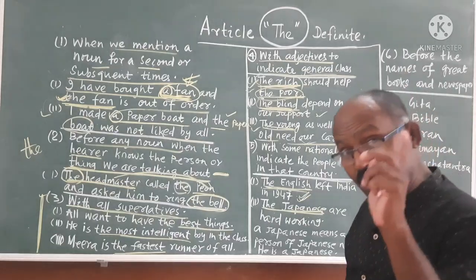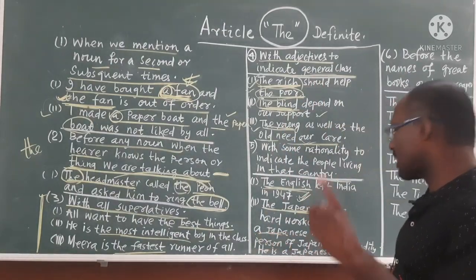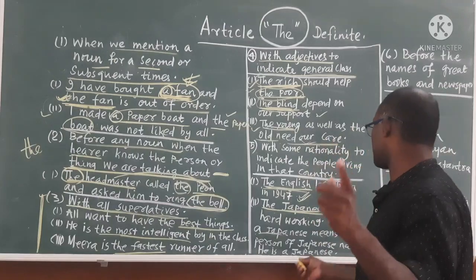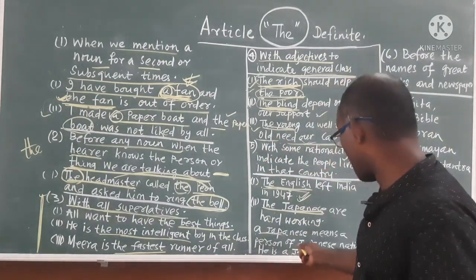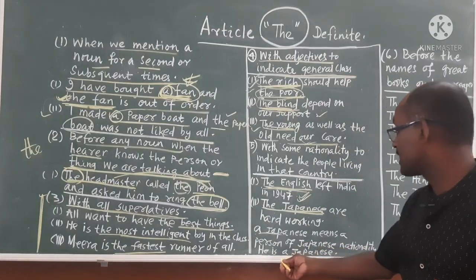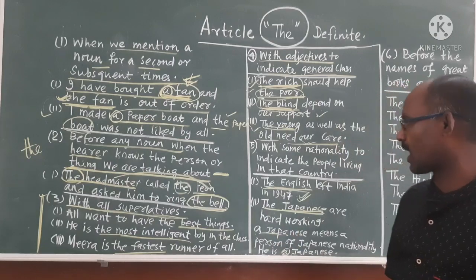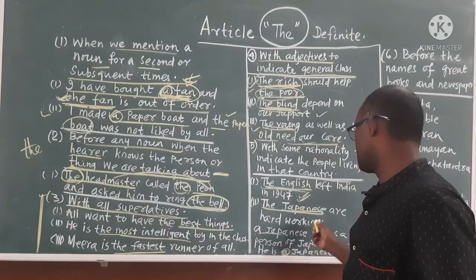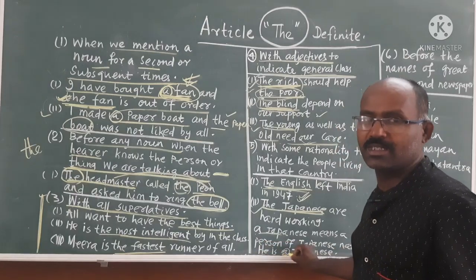But you can use a Japanese, meaning a person of Japanese nationality. That means he is a Japanese. Now the question arises, sir, you told if the Japanese, use the, but here it is a single person, isn't it?